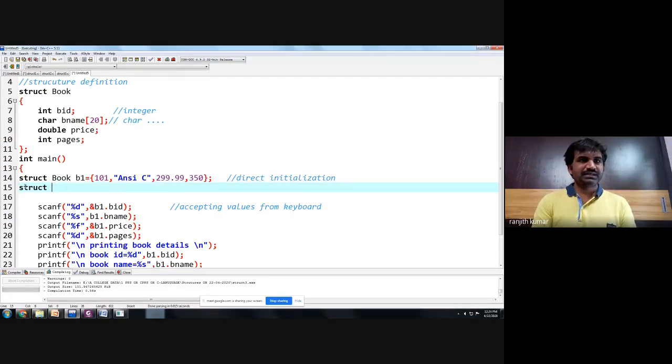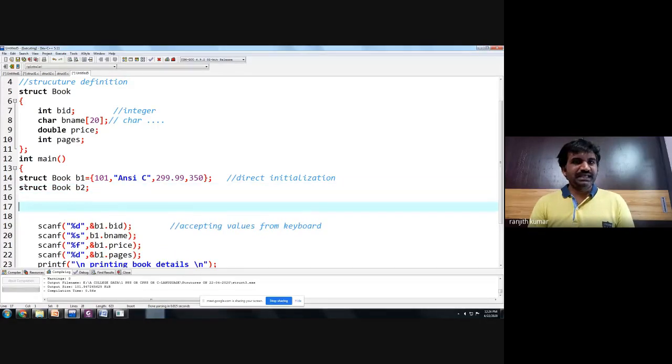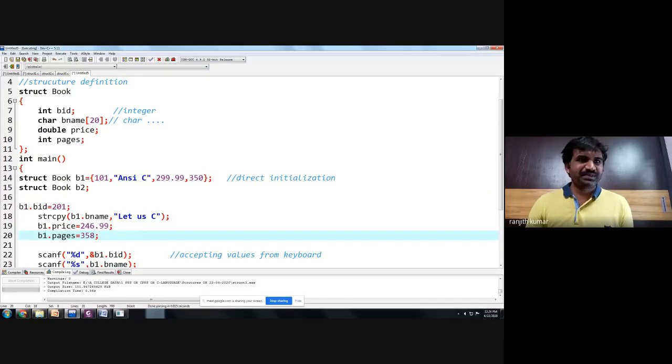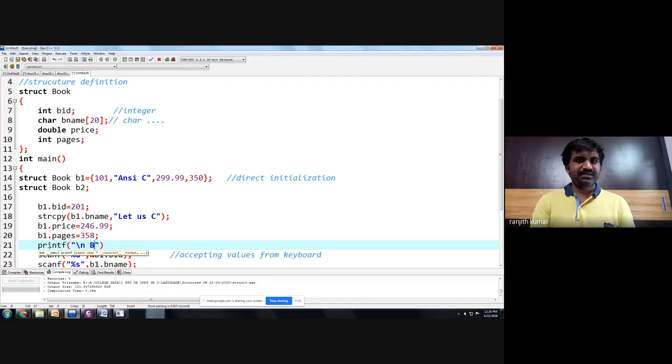So struct book B2 I have created and I want to store all the values. So this is book 2 details. Now what is book 3 details? This is book 3 details. Printf, enter the book details. Enter the book 3 details.